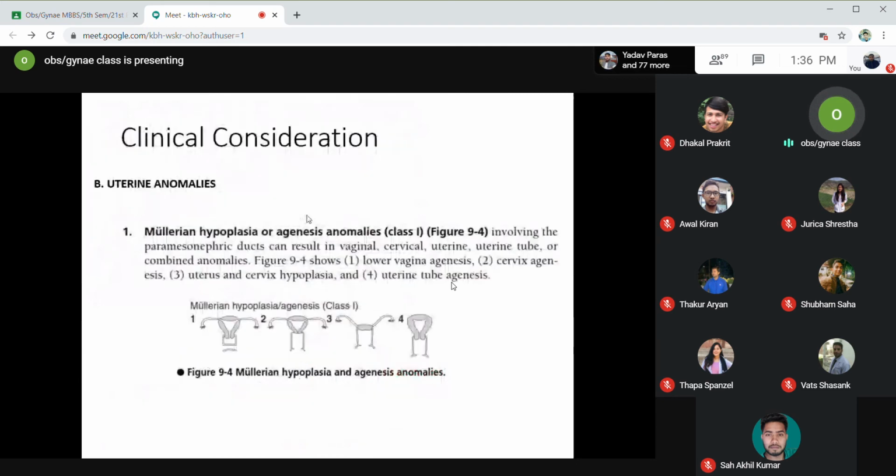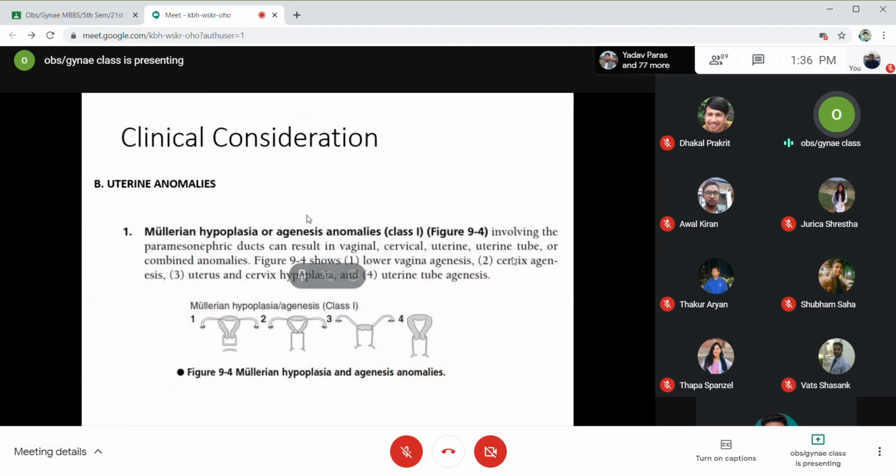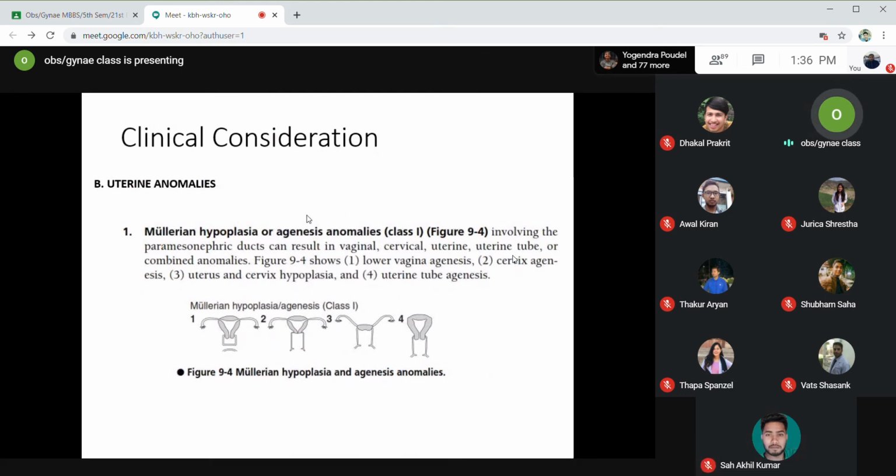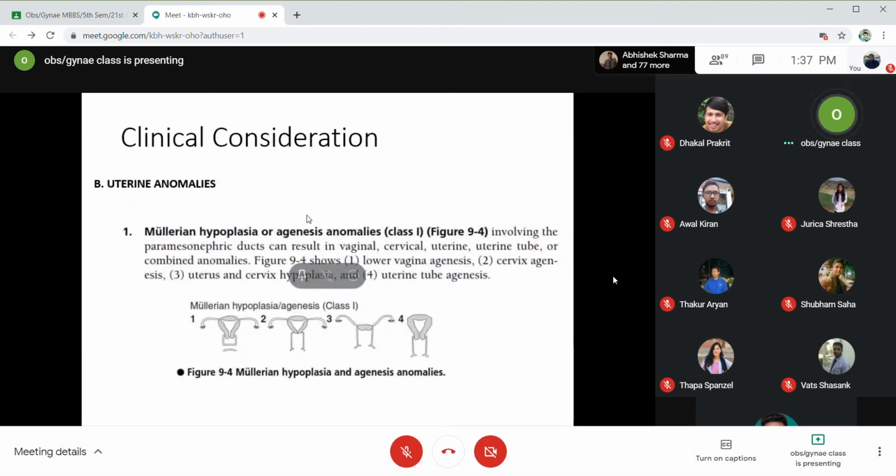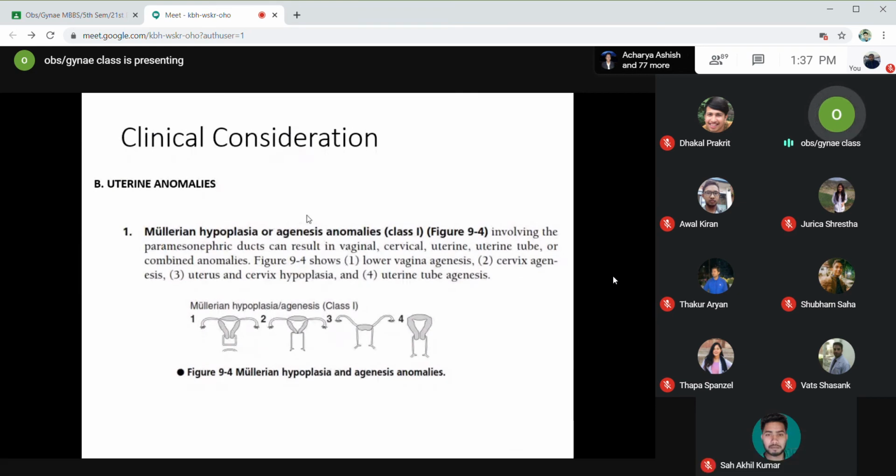Now let's go to some clinical considerations. Why are we studying the development of the female genital tract? We are studying because we need to know how the normal organs develop and what happens if there is any abnormality or defect in the process of this development. The uterine anomalies have been classified into 7 classes, class 1 to class 7. Class 1 includes Mullerian hypoplasia or agenesis. So agenesis can occur for any part of the paramesonephric duct.